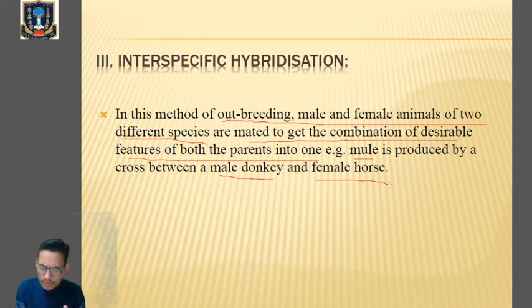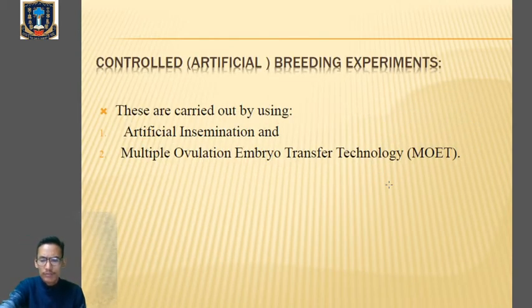So here we have just discussed animal breeding, which is of two types: inbreeding and outbreeding. In outbreeding we have discussed three types, which are mainly outcrossing, crossbreeding, and interspecific hybridization. Clear? Now next we'll talk about controlled breeding experiments or artificial breeding experiments.